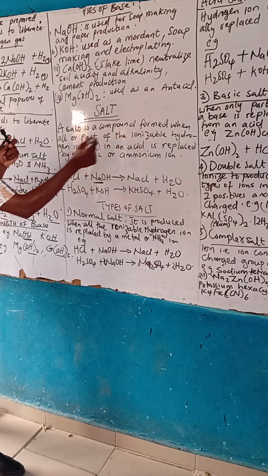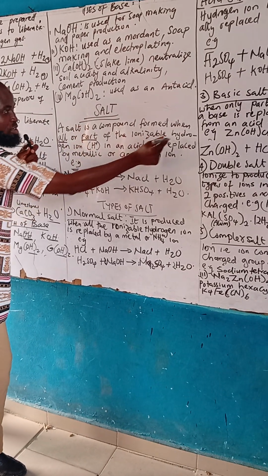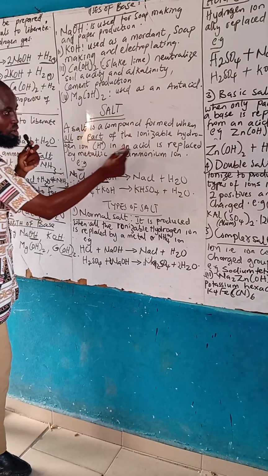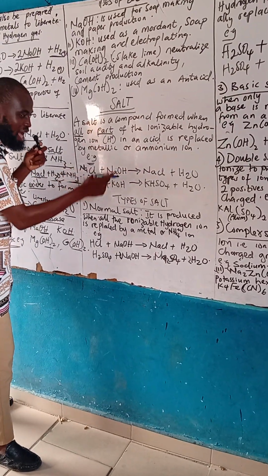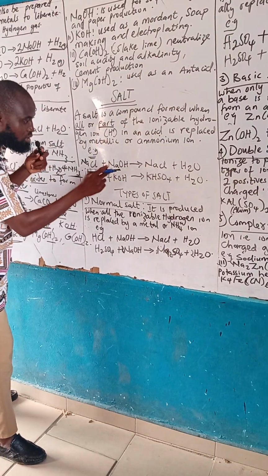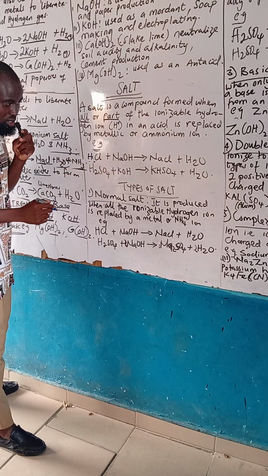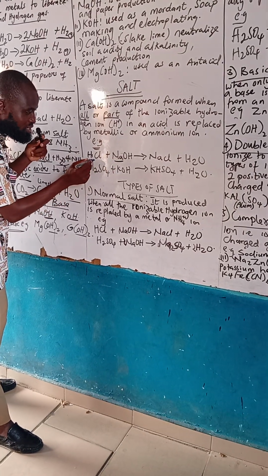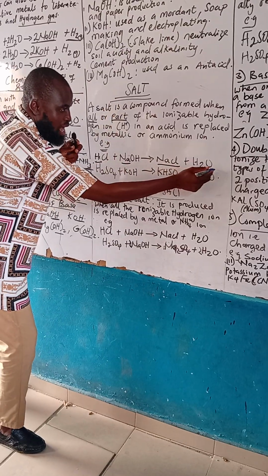When the hydrogen ion, either all or part of the ionizable hydrogen ion of an acid, is replaced by a metal. Sodium is a metal, isn't it? Now let me return it back. HCl. Then when this one replaces this one, you form NaCl and water.